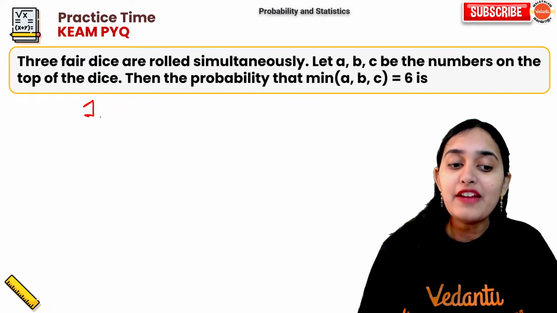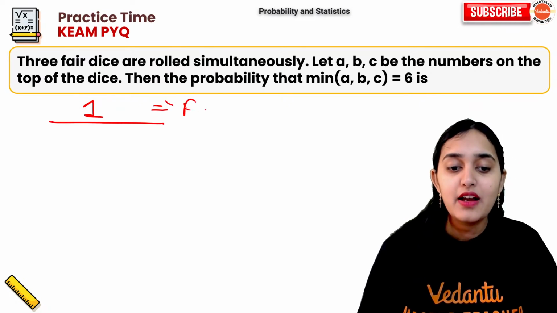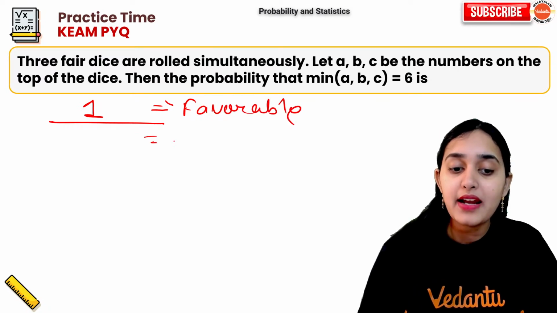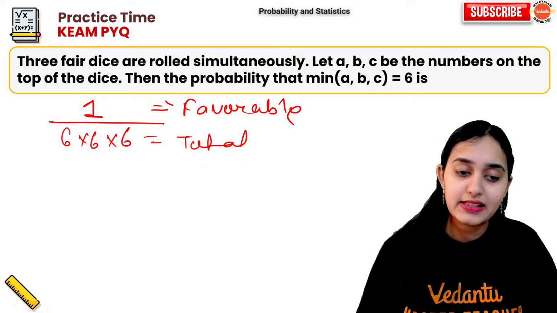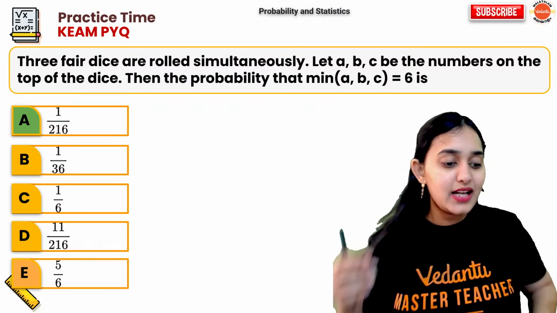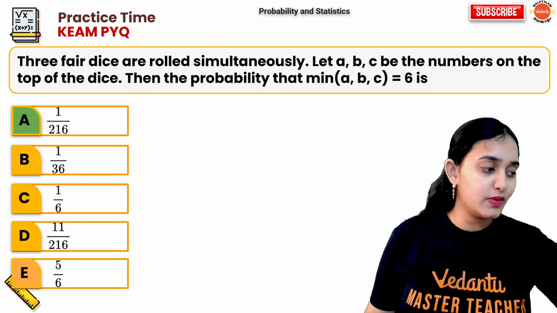Because there is only one favorable outcome, and the total outcomes are 6 into 6 into 6, which is 216. Now you understood why it is 1 out of 216? Because there is only one possible situation.